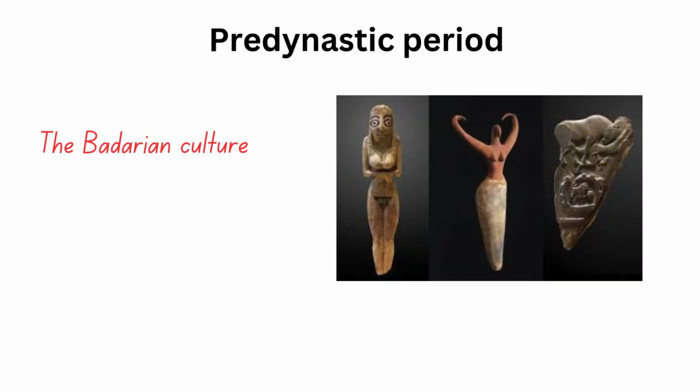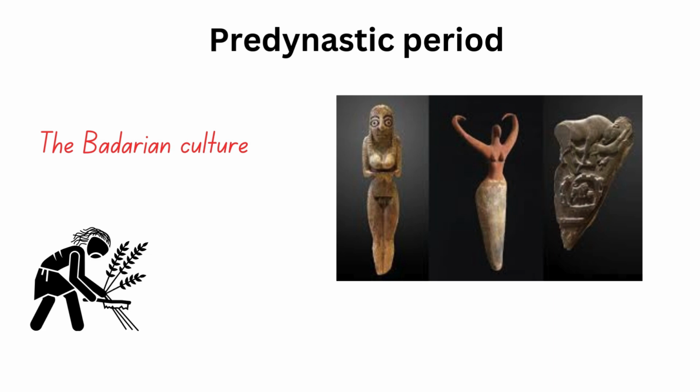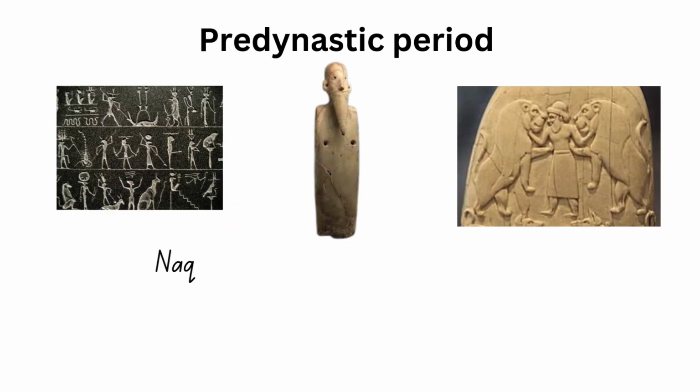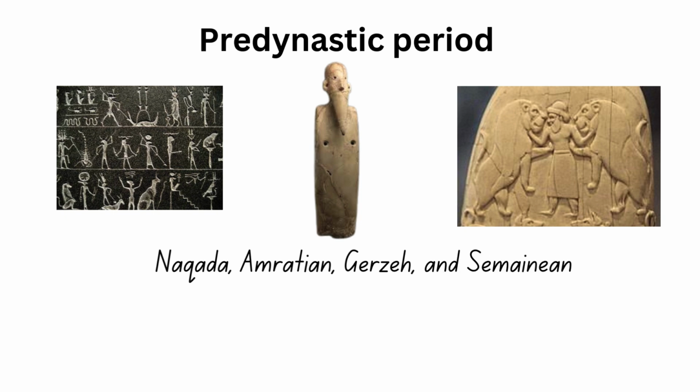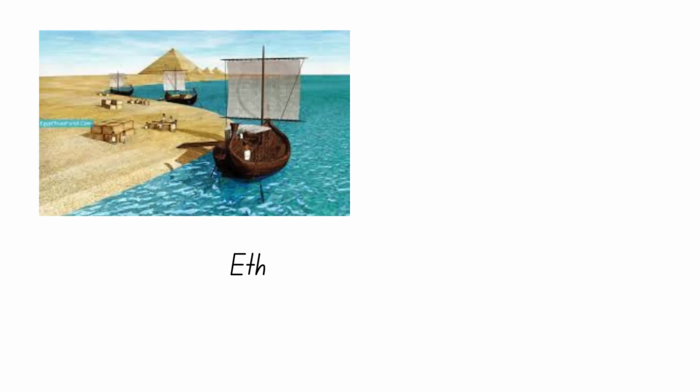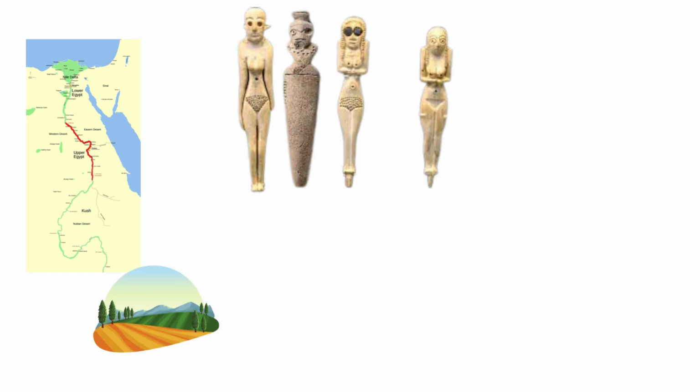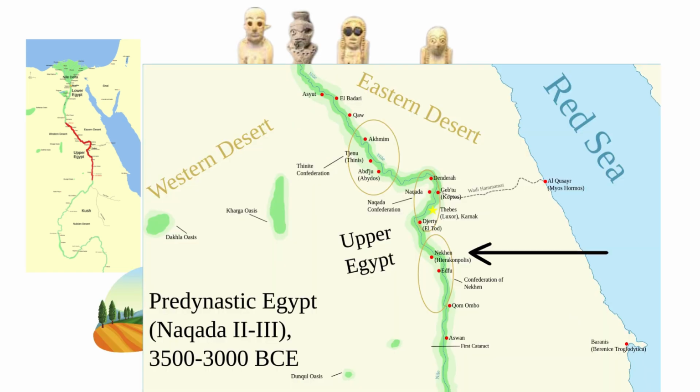The Badarian culture in Upper Egypt was skilled in farming and pottery making. Later, cultures like Naqada, Amratian, Gerza, and Sumerian appeared, trading with nearby regions like Ethiopia, Nubia, and the Near East. The Naqada culture became dominant, with strong leaders managing farming and trade. Their first capital was Nakan, later moved to Abydos.